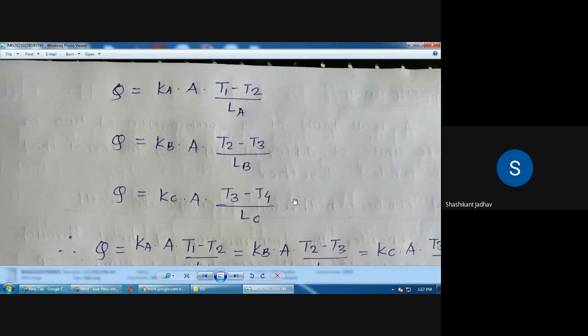Okay, similarly we have to write down the equation for the layer C, heat transferring from that particular layer C. So Q is equal to Kc into A. Kc is nothing but thermal conductivity of the section C, then area into the temperature range for the layer C, that is T3 minus T4 divided by LC.